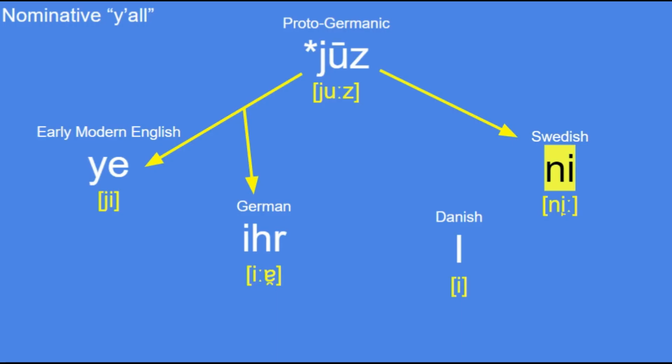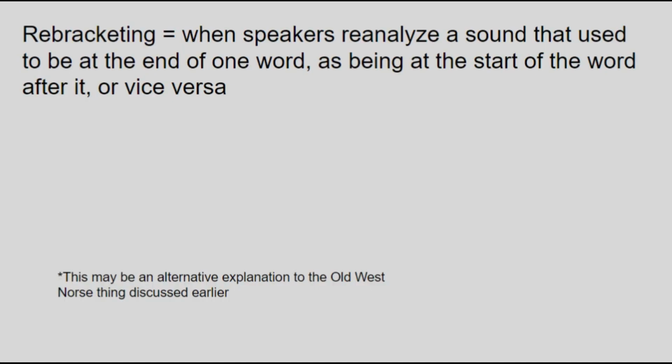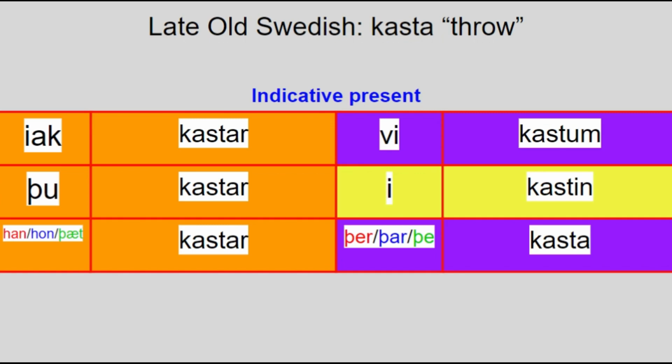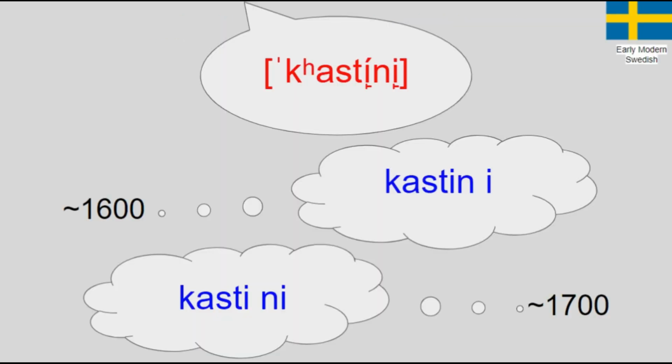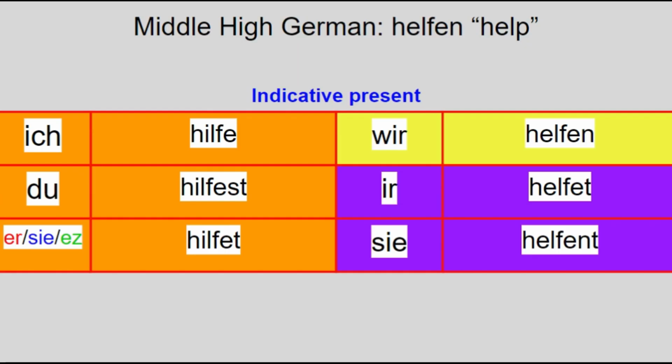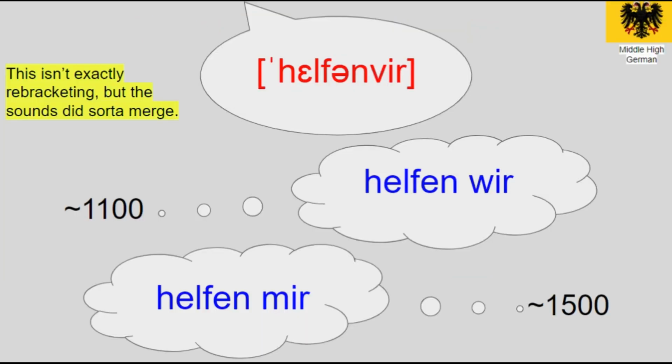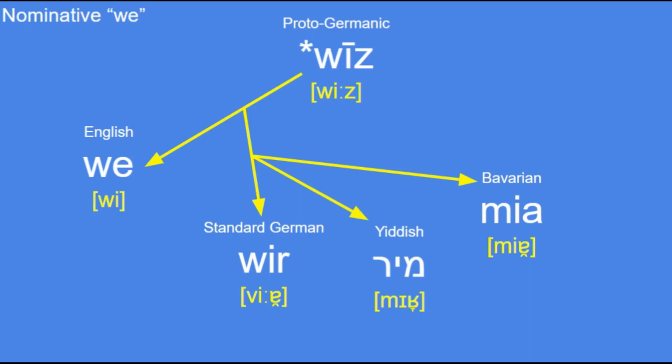So next issue, why is the Swedish word for y'all ni instead of i, like expected and found in Danish? This is actually due to rebracketing. You see, back when Swedish actually had verb conjugations, the second person plural conjugations ended with n. And since those verbs very often went before the subject, this conjugation suffix got reanalyzed as being at the beginning of the pronoun and stayed there even after Swedish stopped doing personal conjugations. A similar thing happened to certain German dialects where the first person plural subject pronoun wir got influenced by the n at the end of that verb conjugation, resulting in mir, which is now the official first person plural subject pronoun in Yiddish and some other German-descended languages, while in Standard German itself it's considered dialectal to High German in the South. This thing also happened in Nynorsk, by the way.